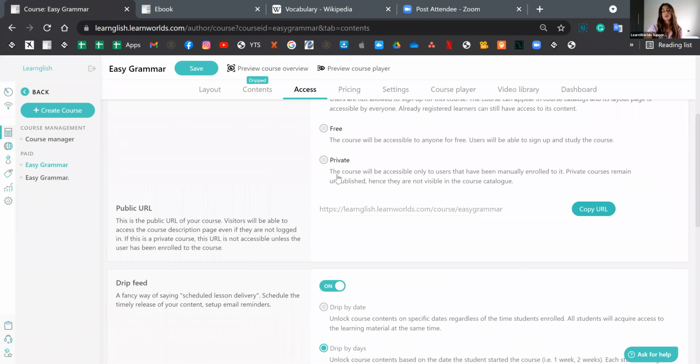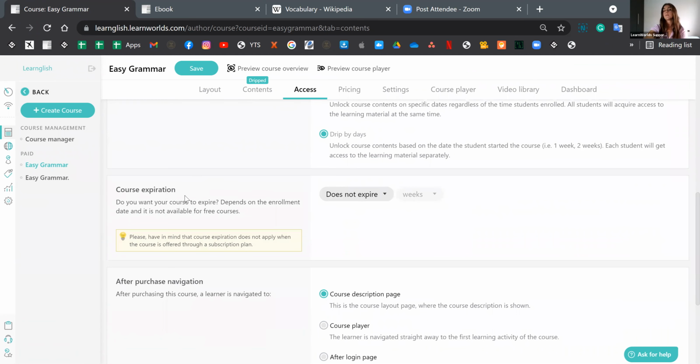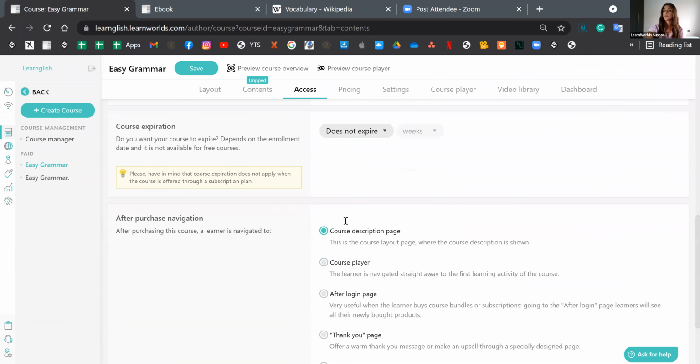The dream feed option can be disabled from here. You may even have your course expire. This is entirely up to you. You can set up the navigation after somebody purchases the course from here.